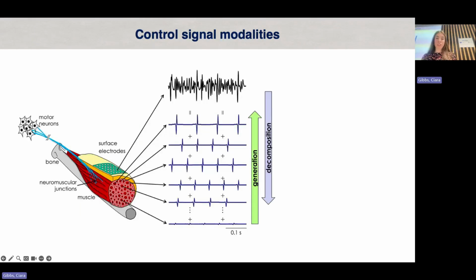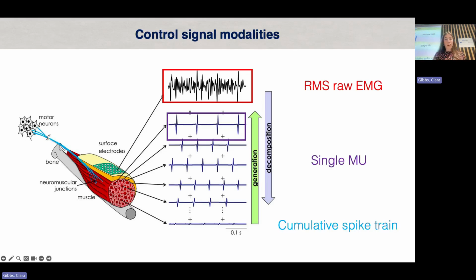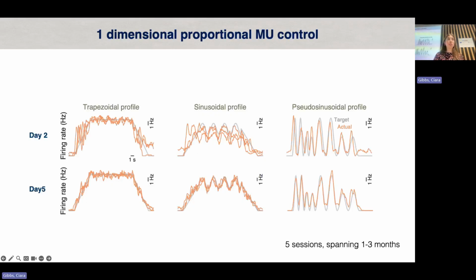So once we have that motor unit activity, we then began 5 sessions. So they basically came to the lab for 5 sessions and we asked them online to track different profile shapes, which I'll show in a second. And they were asked to use 3 different types of signals. The first was the RMS of the raw EMG. The second was with the activity or the firing rate of a single motor unit. And the final was with the cumulative spiking activity of all the volitionally controllable units. So they were asked to use the 3 different types of signals across 5 sessions.